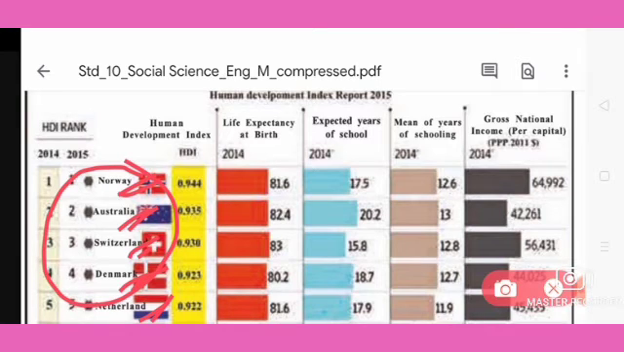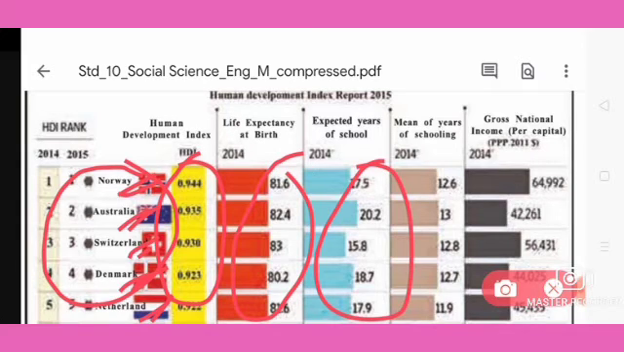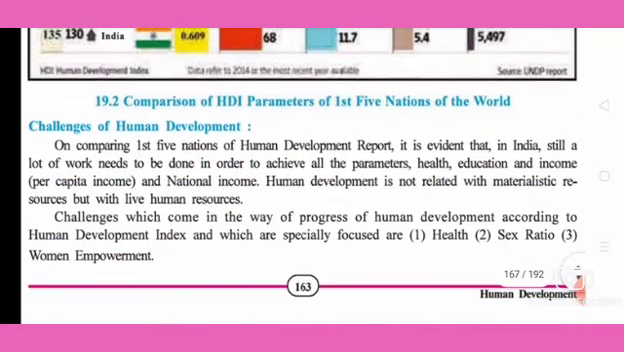Then afterwards, see the index. So these are the index values, the life expectancy for these countries. So all this you can see in the textbook. The expected years we already learned in the previous part. Life expectancy, then expected years of schooling, mean years of schooling, the gross national income. So these we have already seen in the first phase.